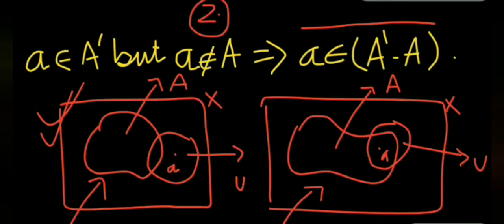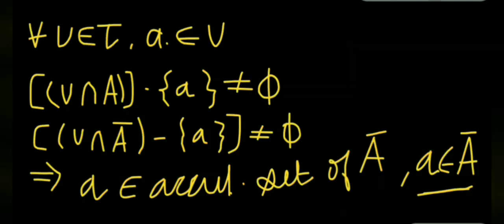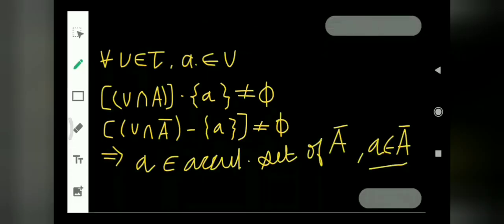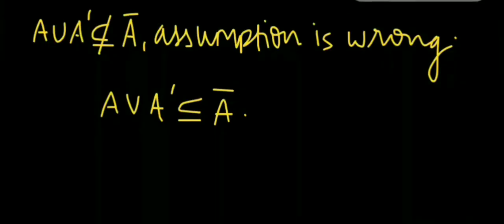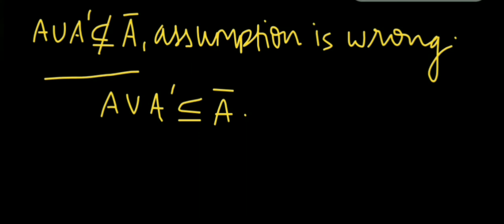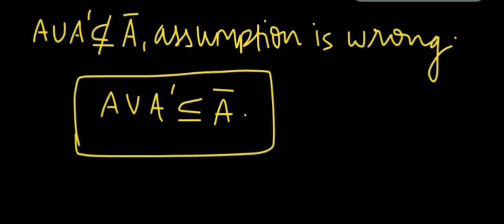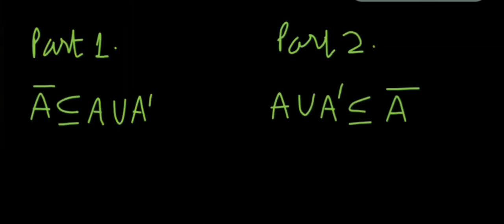So our second part is also done, in which we have assumed that a is a member from A prime minus A, and we reached that a belongs to A closure, which is a contradiction to the statement which we have assumed, that A union A prime is not a subset of A closure. This assumption is wrong. Then we get A union A prime is a subset of A closure.